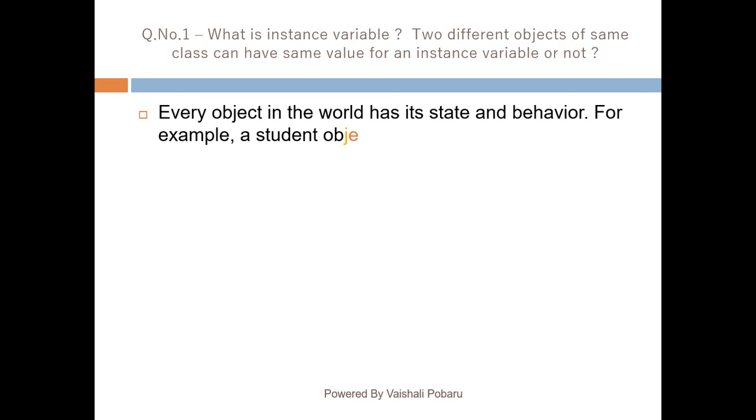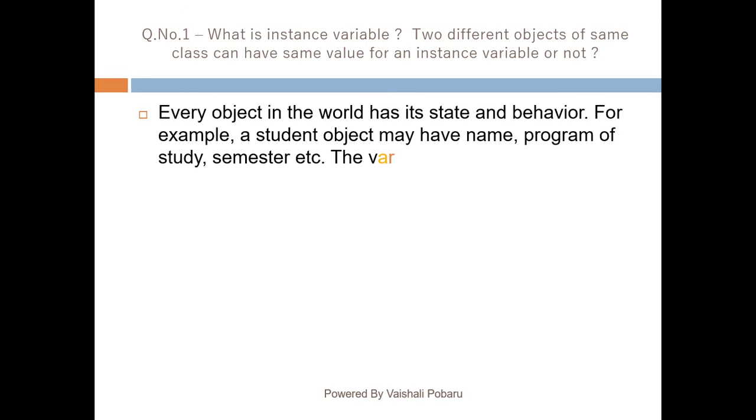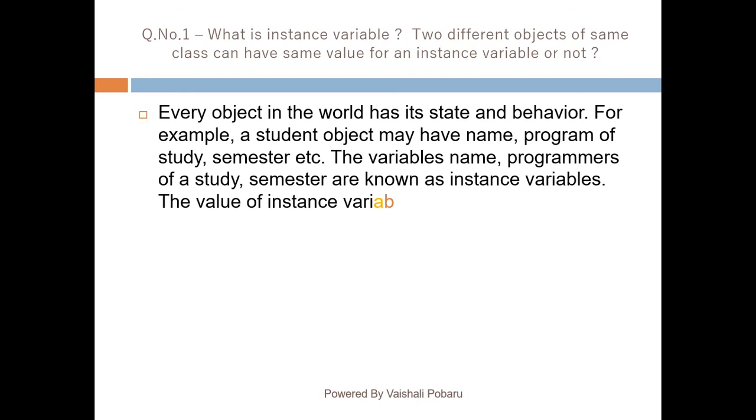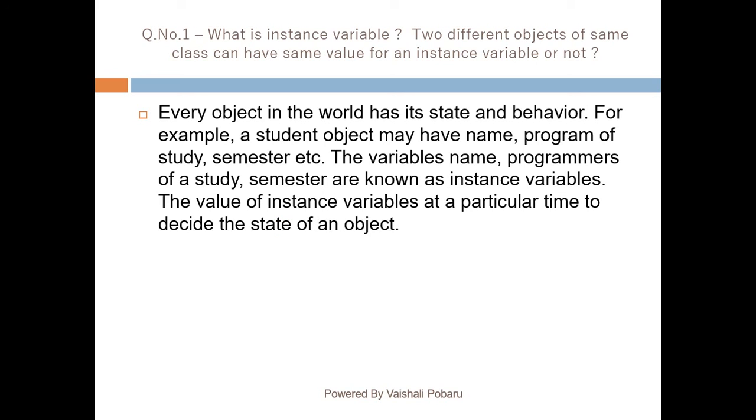Every object in the world has its state and behavior. For example, a student object may have name, program of study, semester, etc. The variables name, program of study, semester are known as instance variables. The values of instance variables at a particular time decide the state of an object.